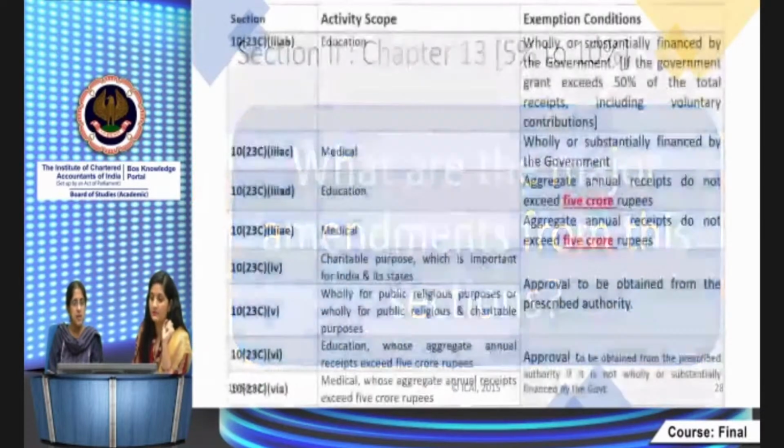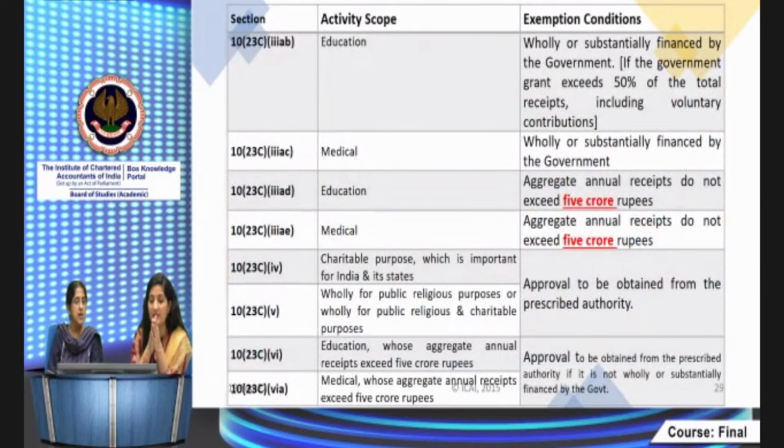First is relating to section 10(23C). Let me explain. Section 10(23C) contains the exemptions to various kinds of entities like Prime Minister National Relief Fund, Clean Ganga Fund, Swachh Bharat Kosh, National Foundation for Communal Harmony. The income of these entities is straightforward exempt. But there are other sections where exemption is provided depending on the conditions. Those are very important for you. You should understand what are the conditions against which the exemption is provided to those entities.